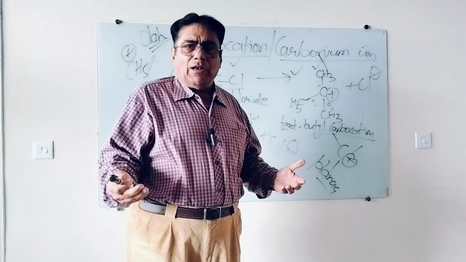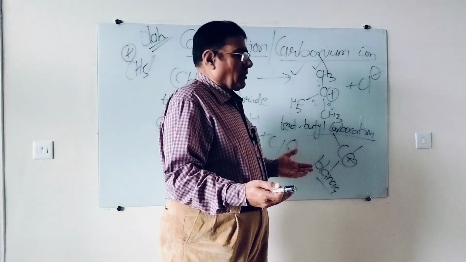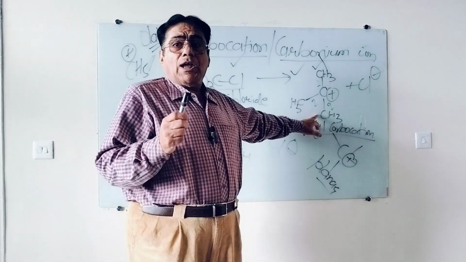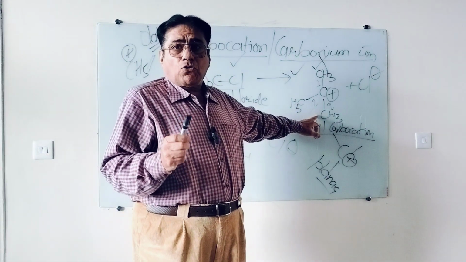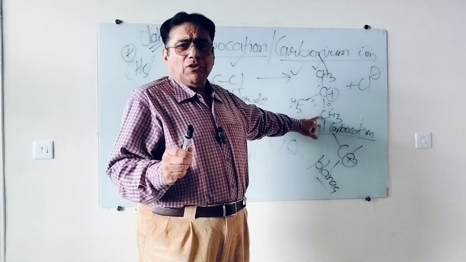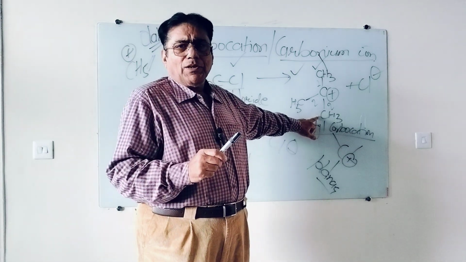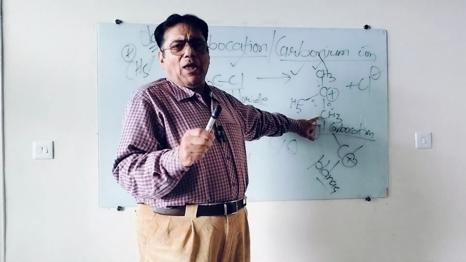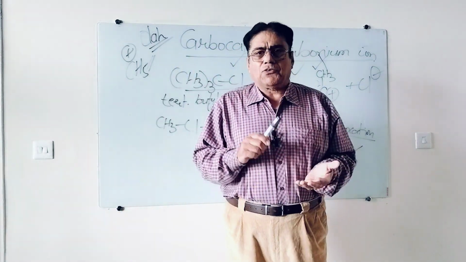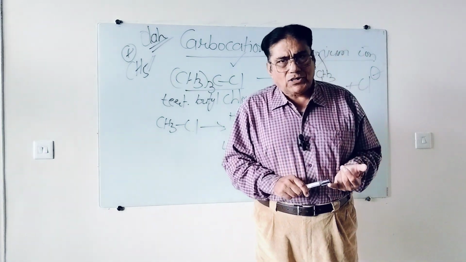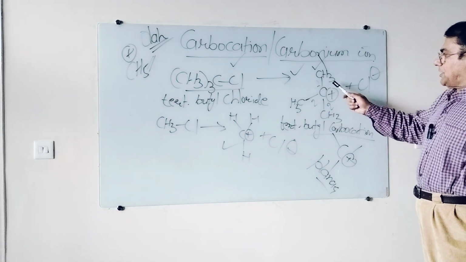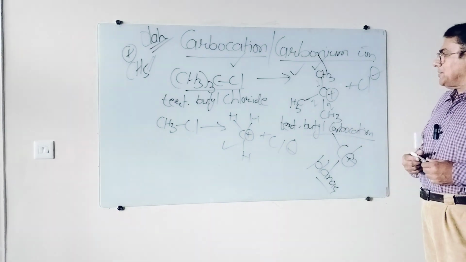3 sp2 hybrid orbitals will arrange in a planar structure. How many electrons? 6 electrons. Electron deficient species. It should have 8 electrons, but it is having 6. Highly electron deficient species, or I can say it is a Lewis acid. It will accept electrons from any electron donating species, so that is the Lewis acid. So what is the definition? Such a species in which a positively charged carbon is there, with 6 electrons in the outermost shell of carbon.